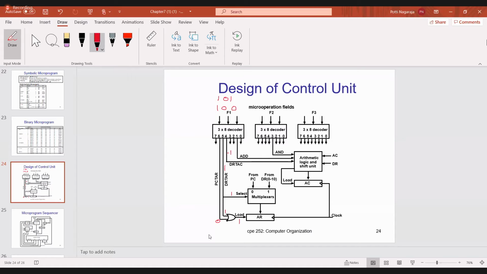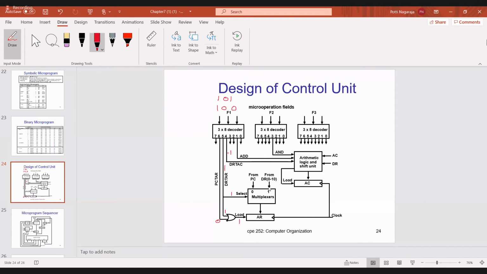Now see here, how many input lines does this multiplexer have? Two, sir. This multiplexer has two input lines and one selection line. If the selection line is 0, it will select the 0th line. If the selection line is 1, it will select the first input line. Is it okay?